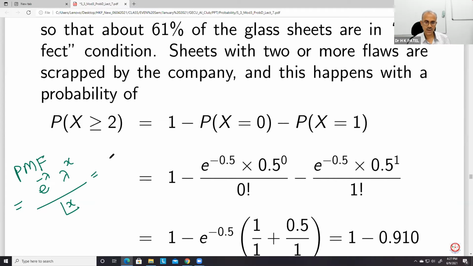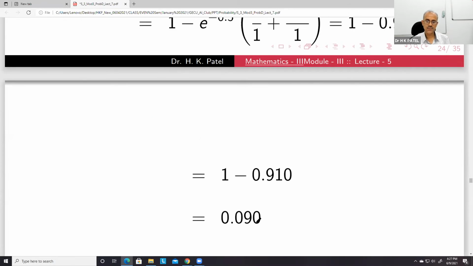Okay, this is actually P(X = x) is equal to f(x). So you can put lambda is equal to 0.5 here. That will be our PMF.